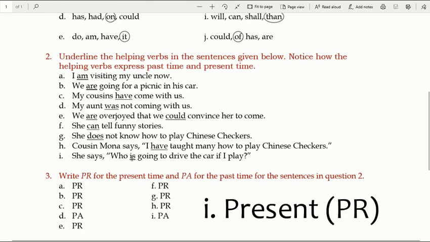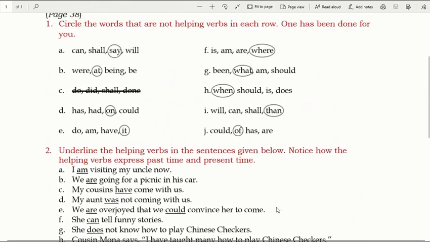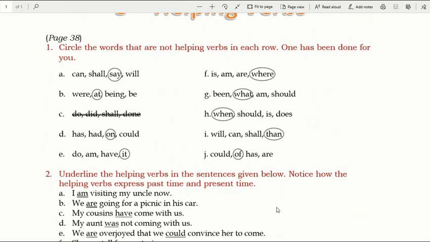She says, who is going? कौन चलाने वाला है? Who is going to drive the car? Let me remind you once again, I will be correcting this mistake and sending another PDF to you. Okay, so now let's move on to question number 1.